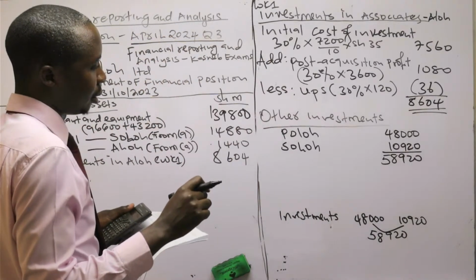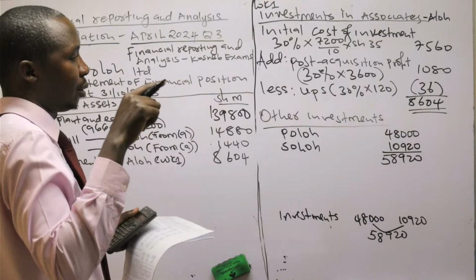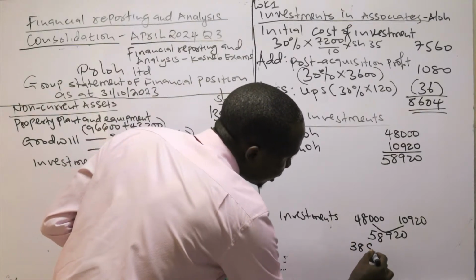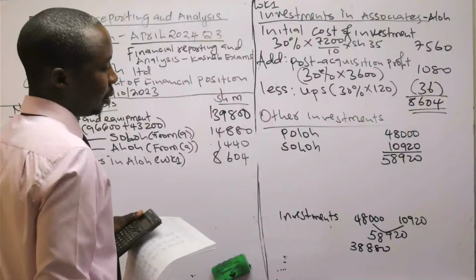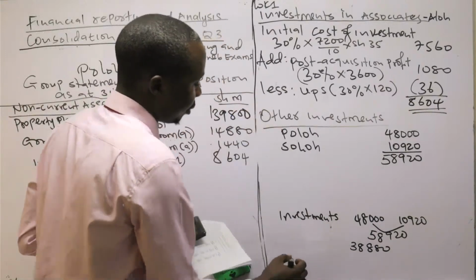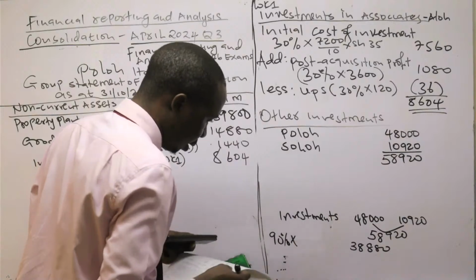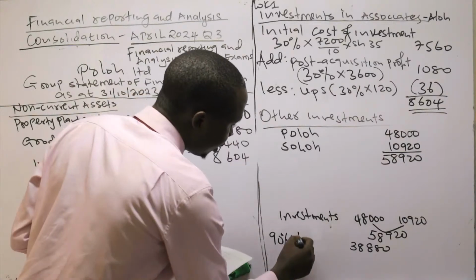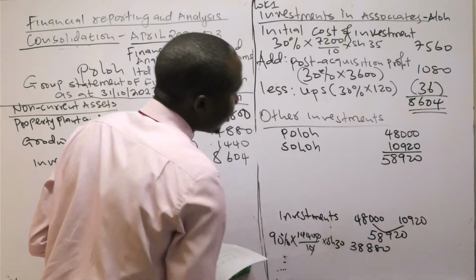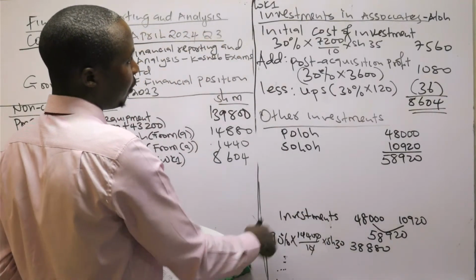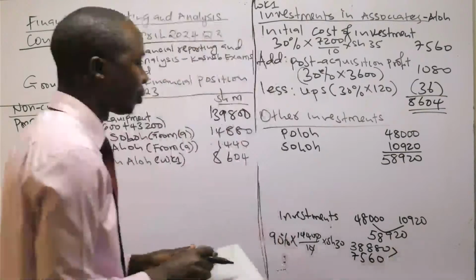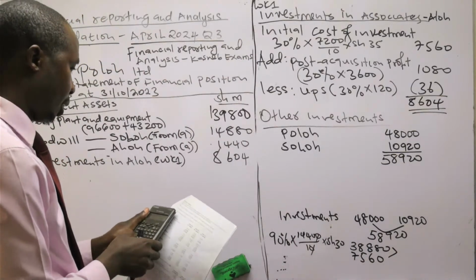So remember that in Soro, when we were determining the purchase consideration, it was 38,880. In Allo, when we computed the purchase consideration, we took 90% terms: the purchase consideration, which is 14,400, divided by par value times the current price, which is 30. So this is Soro. For Allo, it is 75,60.